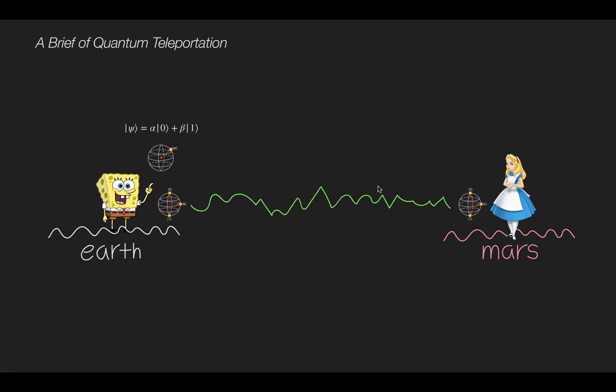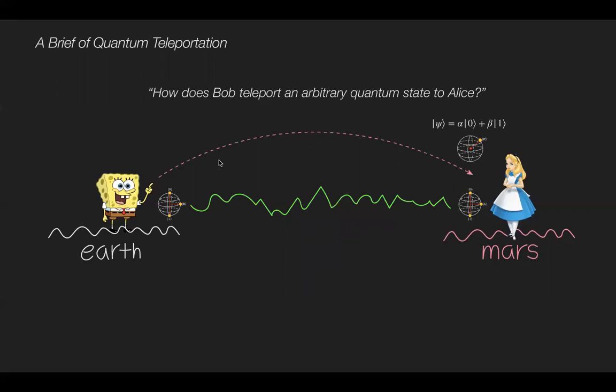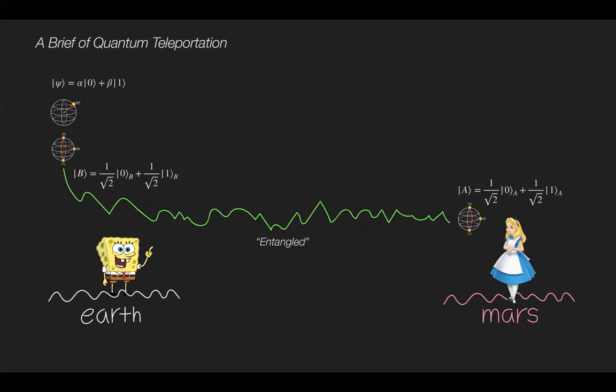Then Bob considers any arbitrary quantum state that he wants to teleport to Alice. How does Bob possibly teleport the arbitrary quantum state to Alice? Bob has two states. One is the entangled qubit, and another is the arbitrary quantum state.